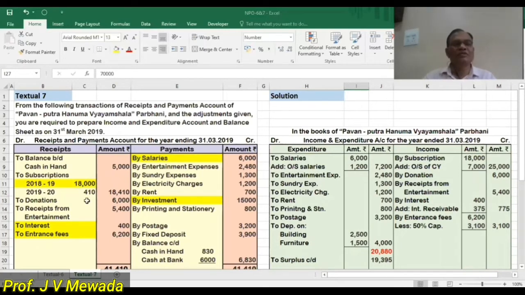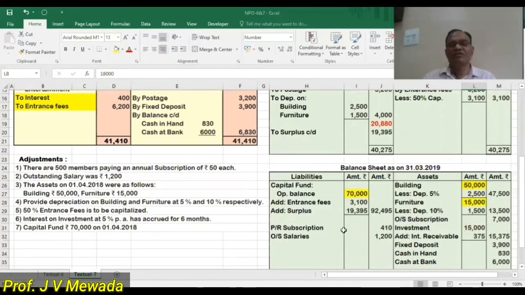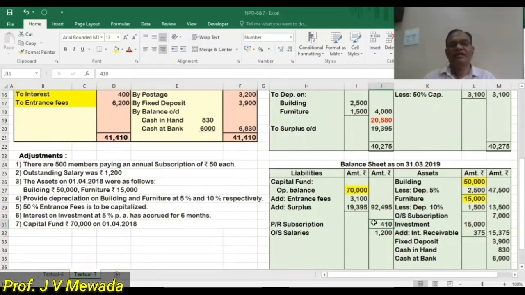Then we are given 2 subscriptions. We'll just take the subscription of the current year only, 18,000. So the subscription of the current year, 18,000, is transferred. And the subscription of 1920, that is subscription received in advance. So this subscription I am writing in the balance sheet. Subscription received in advance for the next year. This is the subscription received in the current year for the next year, 410. So both the subscriptions are over.